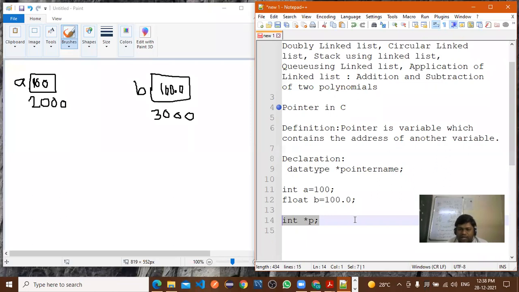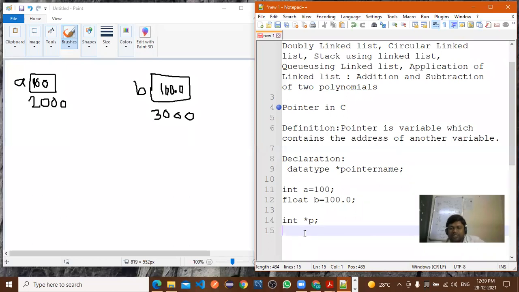Now how to assign the 100 value to this? What you are storing here in the star p, you are storing only the address of that variable. Suppose I want to store 100, so how are you assigning it here? Directly the value or the address of that value? Address of that value, right? Very good.